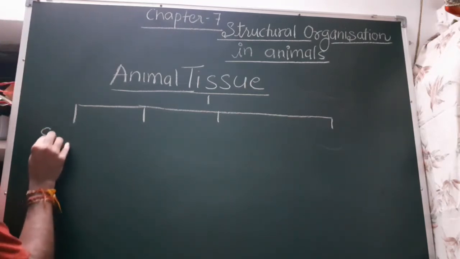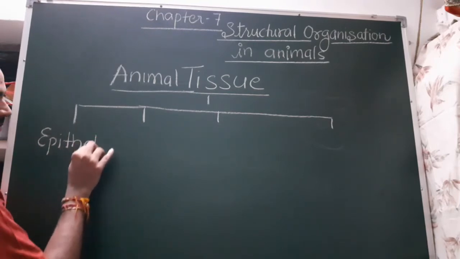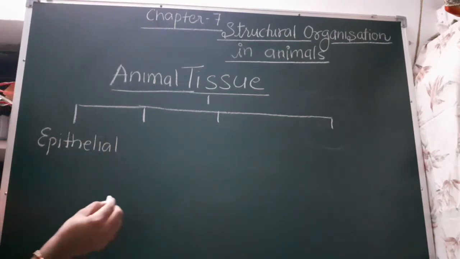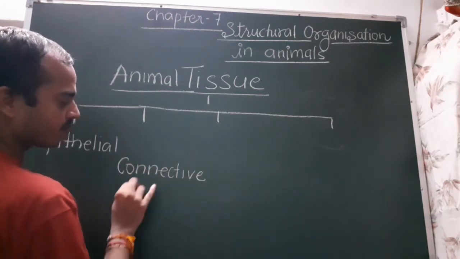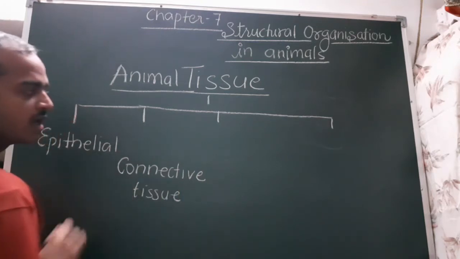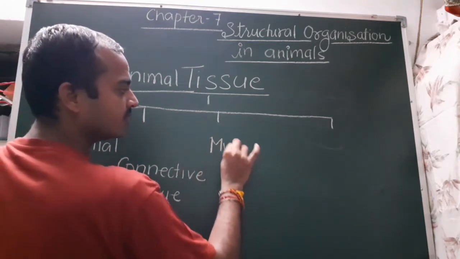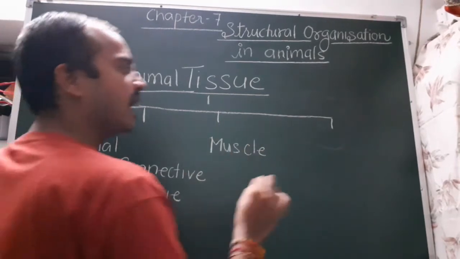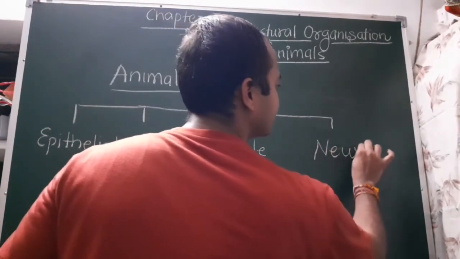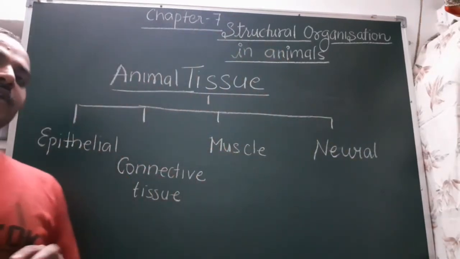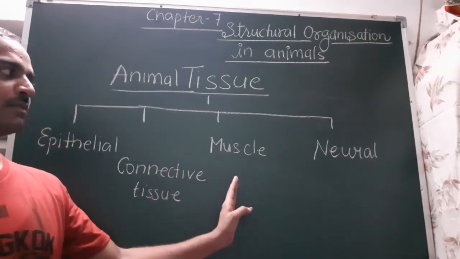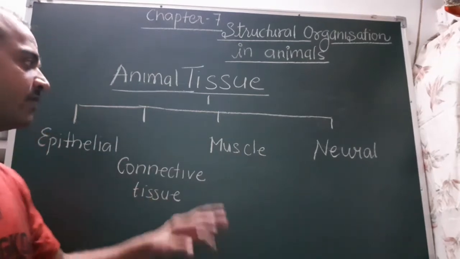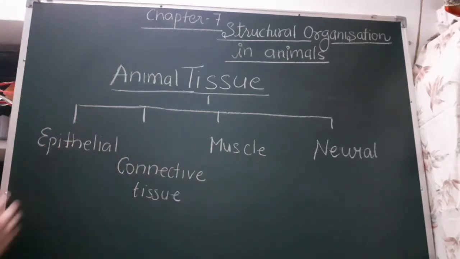The first one is epithelial tissue. The second one is connective tissue. The third one is muscular tissue, or the muscles, and the fourth one is neural tissue. In animals, there are four types of tissues: epithelial, connective, muscular and neural. We will discuss all of them, but first we will start with the epithelial tissue.